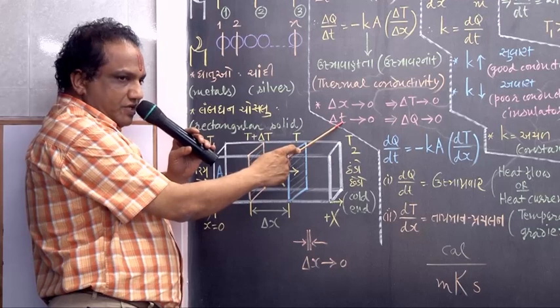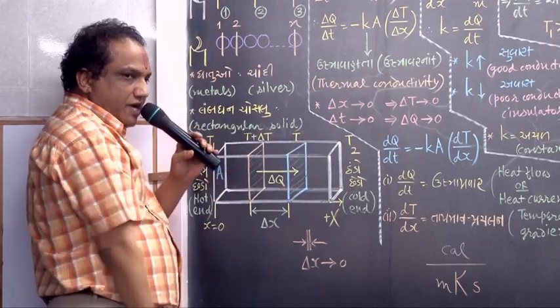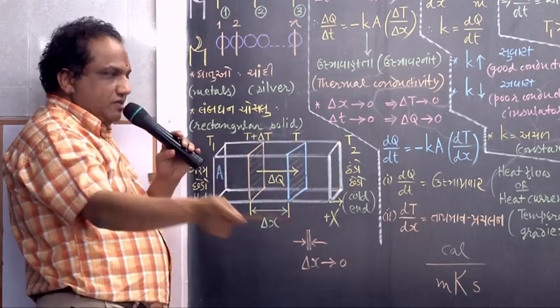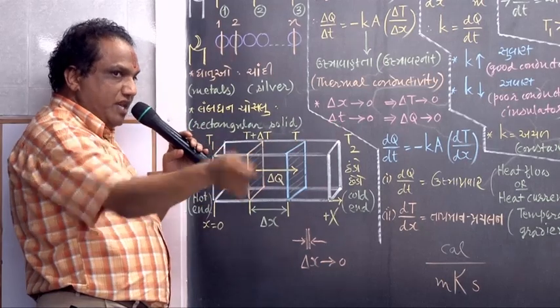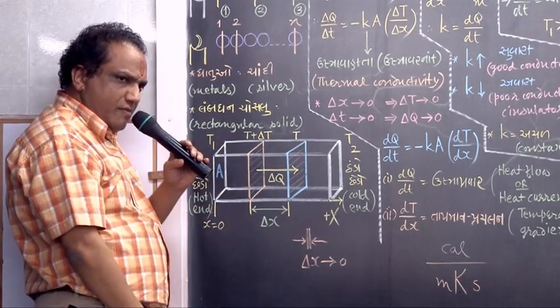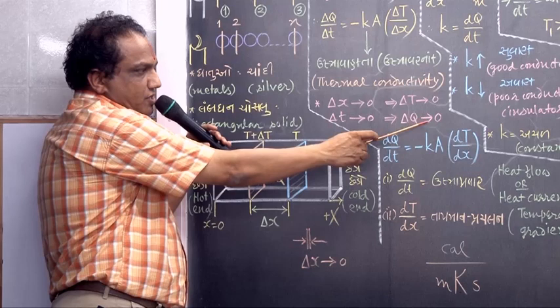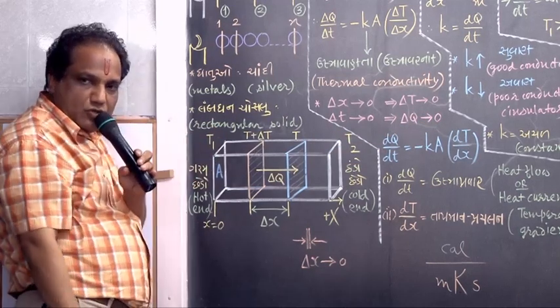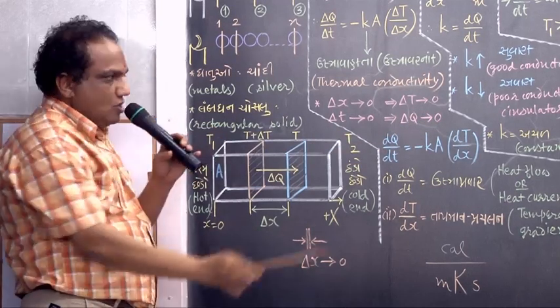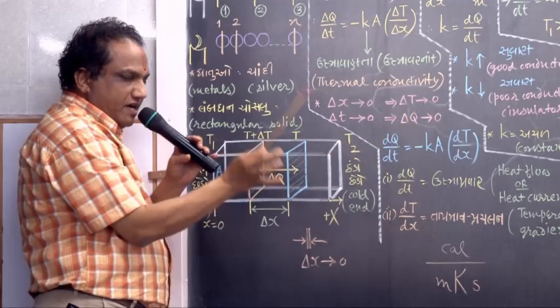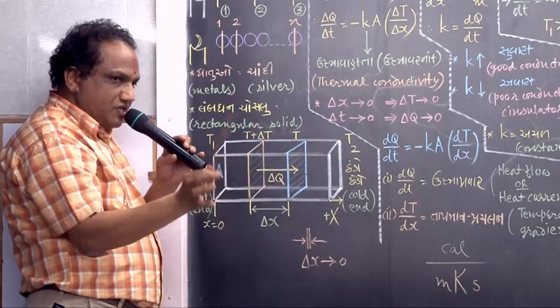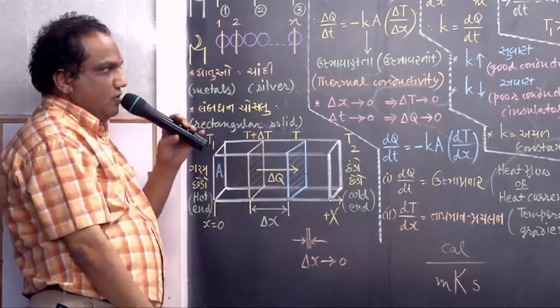The time for the heat conduction, suppose I take it tending to 0. Naturally the time for heat conduction itself is very small, so a very small amount of heat will be conducted, so delta Q also tends to 0. In short, all four quantities are infinitesimally small, differentially small.